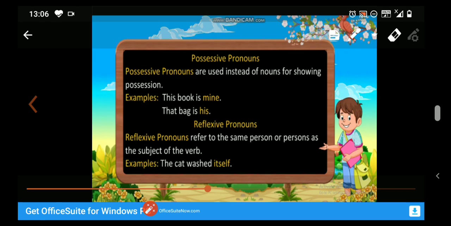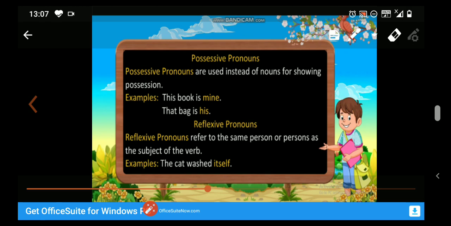Always remember that reflexive pronouns are formed by adding self, S-E-L-F, to my, like myself, your, yourself, him, himself, her, herself, it, itself, and also selves, S-E-L-V-E-S, like ourselves, yourselves, and themselves.